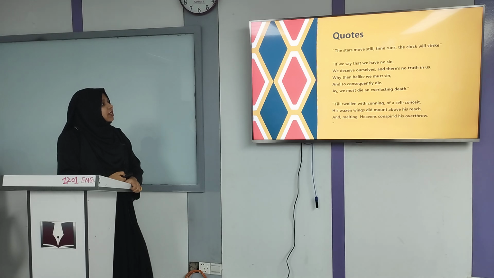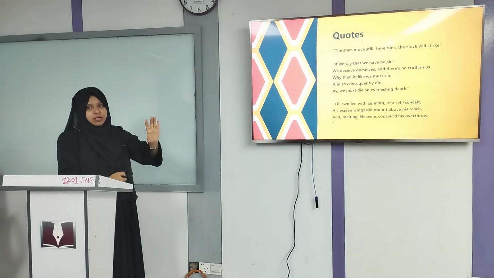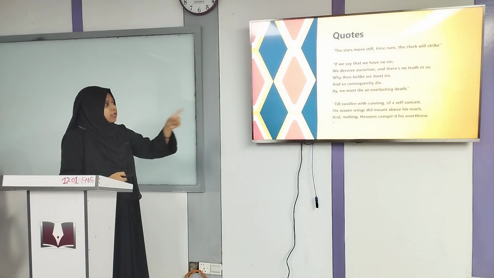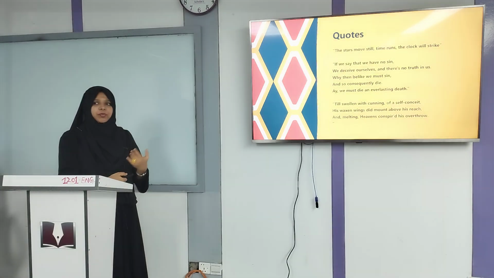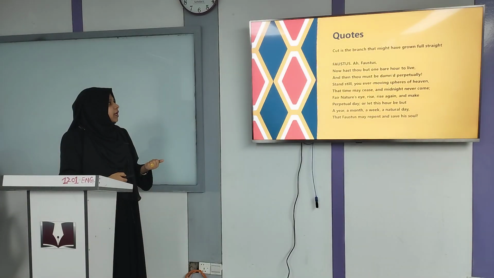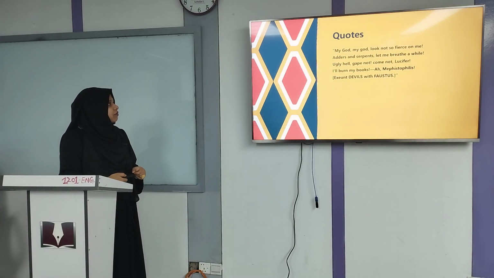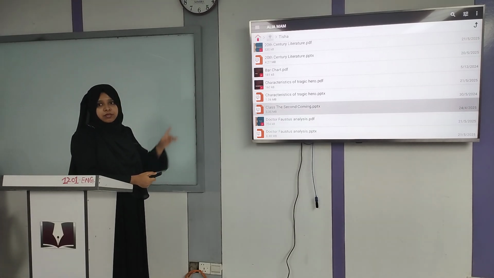Okay, so this is another line which is said by Chorus. Chorus said that this person, this Dr. Faustus, was a good person, renowned until swollen with cunning of self-conceit, until he was really proud of himself and wanted to practice something which will overpower him to God. Okay, and these lines are already given. So these are the important lines. That's all. Okay, so we have 15 minutes time, right?